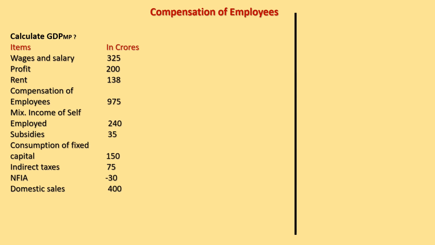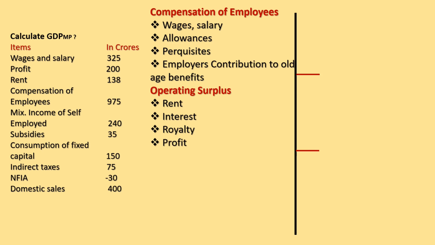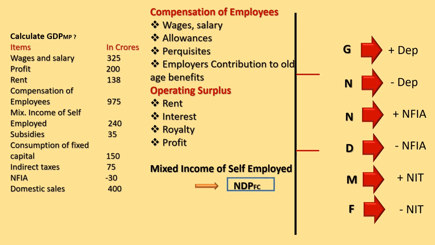We write down compensation of employees, operating surplus, mixed income of self-employed, we will get domestic income. We have to calculate GDP-MP, so we have to add depreciation under it. To convert N into G, we have to add depreciation.